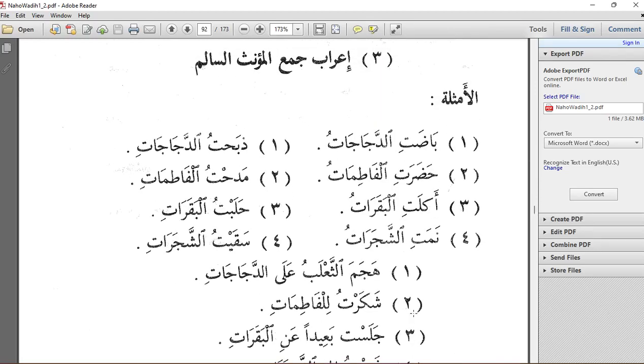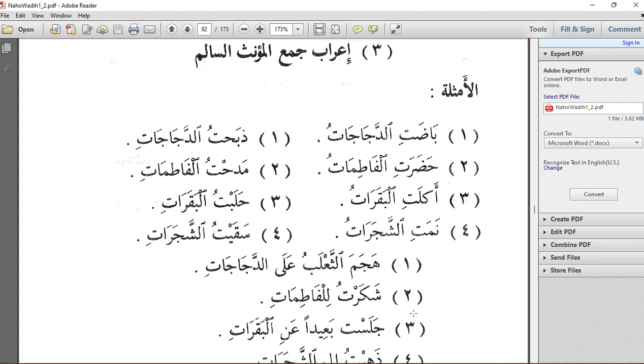So let's take a look at the examples. We have Baidatid Dajajatu. That's the first example. It means the hens laid eggs. Ad-Dajajatu is the plural form of Ad-Dajajatu, that is addition of alif and ta. The ta marbuta in the singular word dajajatun is removed, then we add alif and ta to the end of the singular word to get the jamal muannath salim.